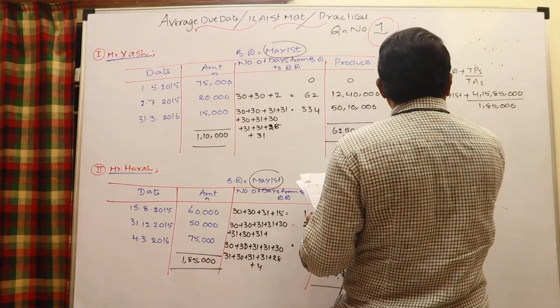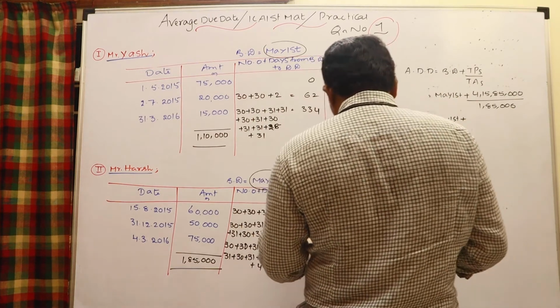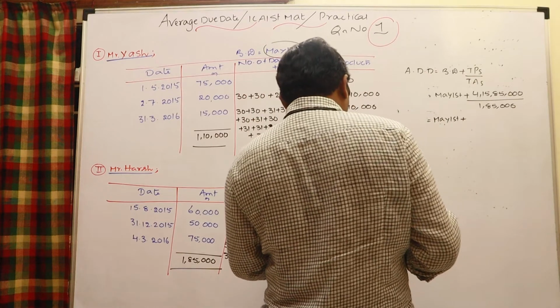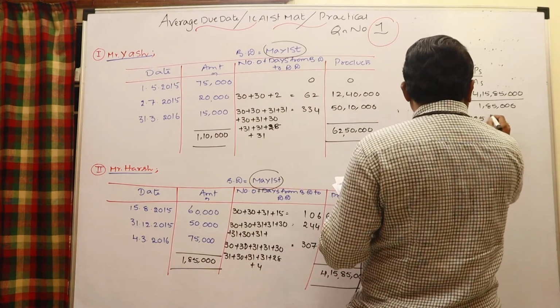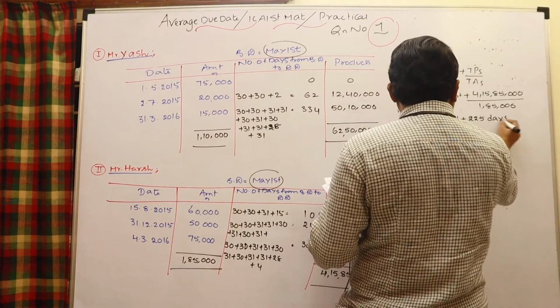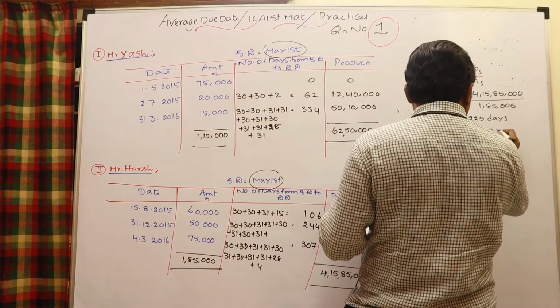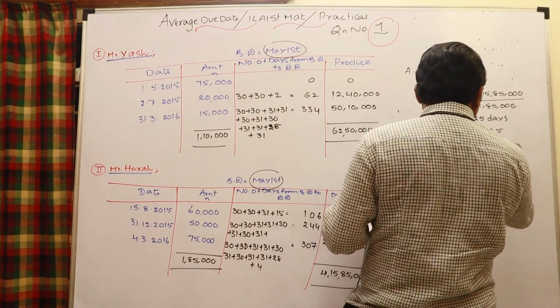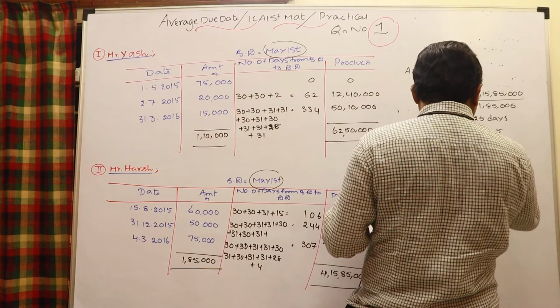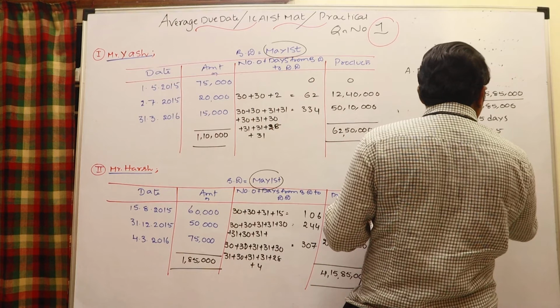Therefore May 1st plus total number of days 224.78, you may take 225 days to know the average due date. May 1st, in May you can add 30 days, still 195 days are there. June 30 days, 165.